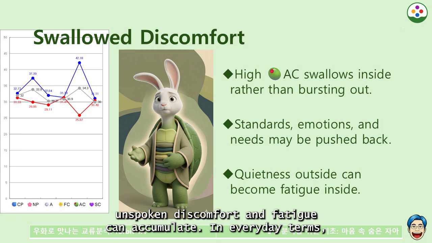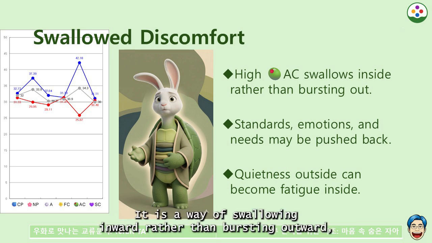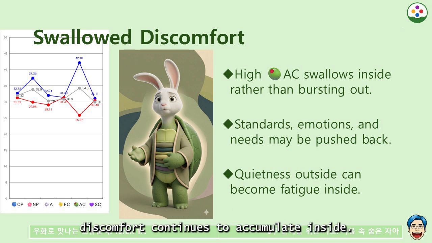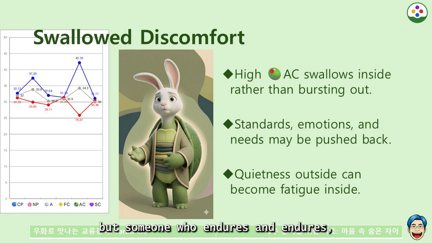In everyday terms, a flow close to Hwabyong can easily appear. It is a way of swallowing inward rather than bursting outward. And even while saying that it is all right, discomfort continues to accumulate inside. This type may not be someone who refuses strongly from the beginning, but someone who endures and endures, and then turns away at some point.